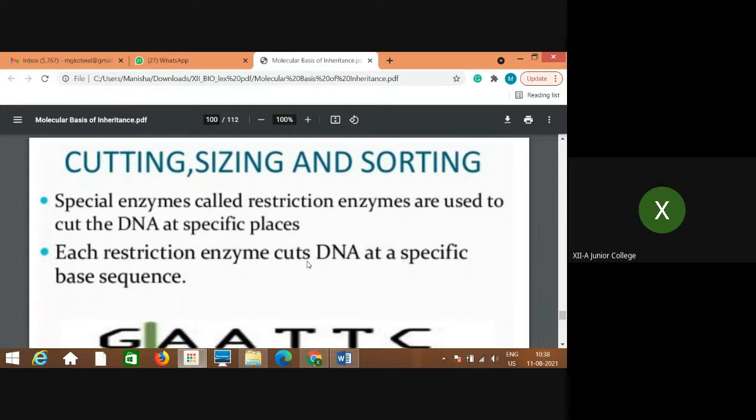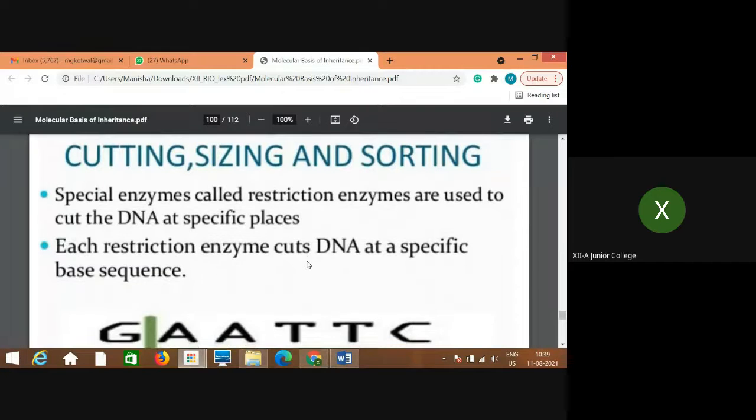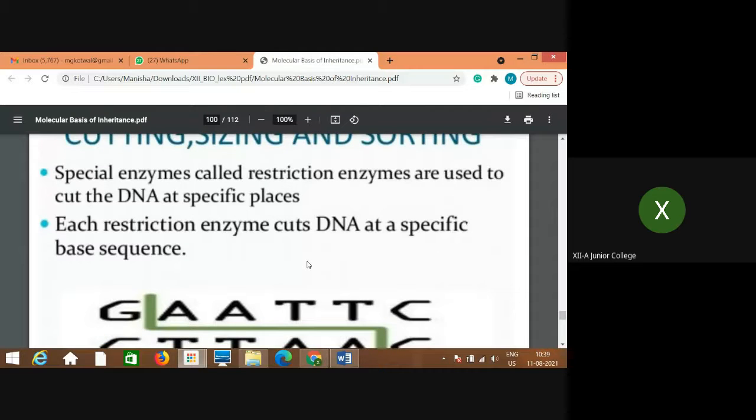How is it processed? It is cut into small pieces, sized, and then stored. What is important here is the technique. It requires a specific type of enzymes, restriction enzymes, which we studied in the last chapter. Restriction enzymes are very useful. Special enzymes called restriction enzymes are used to cut DNA at specific places. They are restricted to cut only in between a specific sequence of nitrogen bases. So these restriction enzymes cut DNA at a specific base sequence.